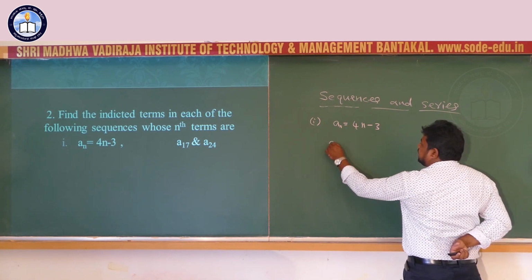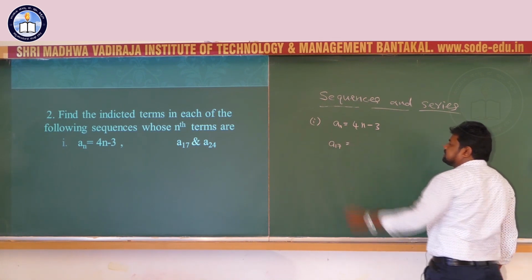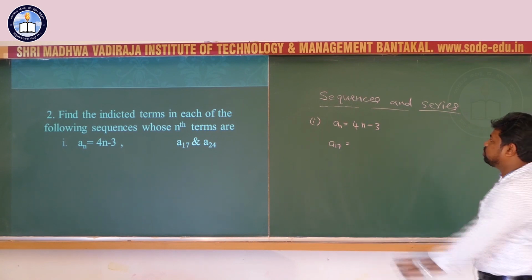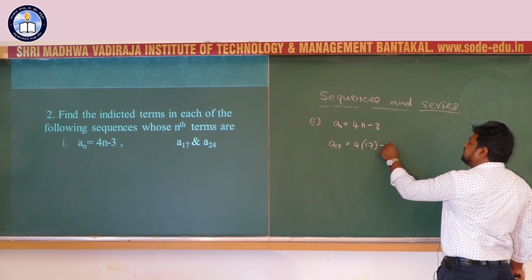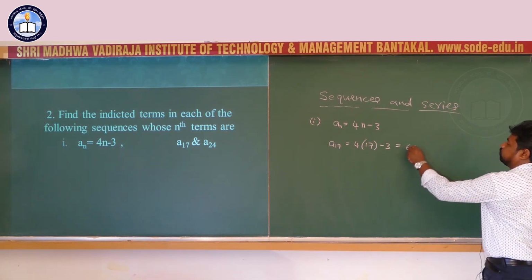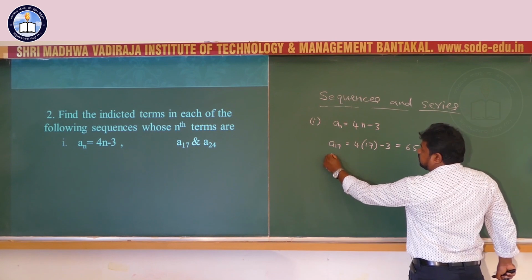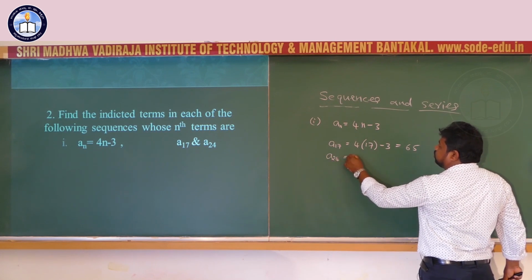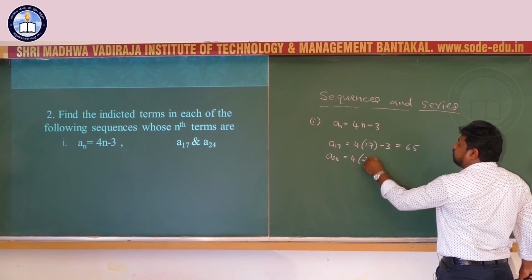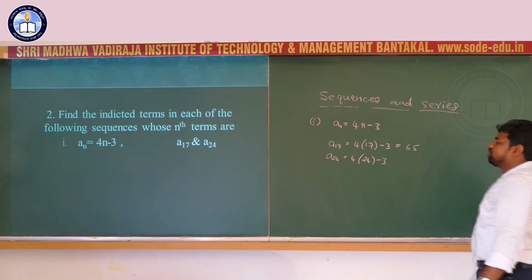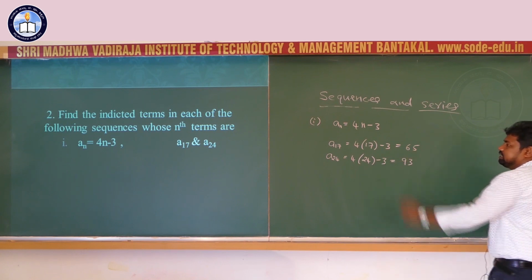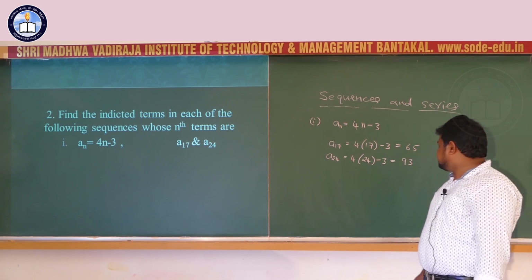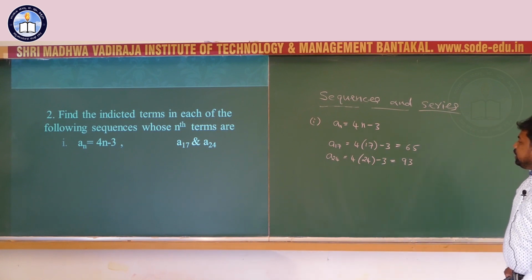First, A17. For the 17th term, take n equal to 17 here. 4 into 17 minus 3, that is equal to 65. A24, that is equal to 4 into 24 minus 3. 4 into 24, 96 minus 3, that is equal to 93. Therefore, 17th term 65 and 24th term is 93.